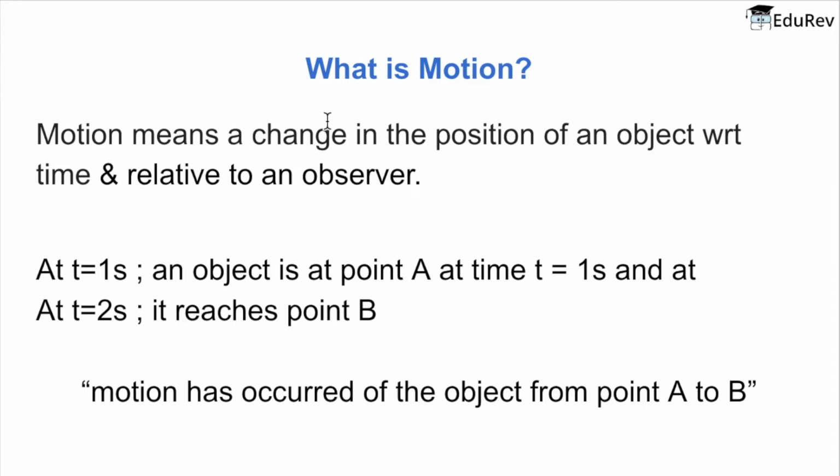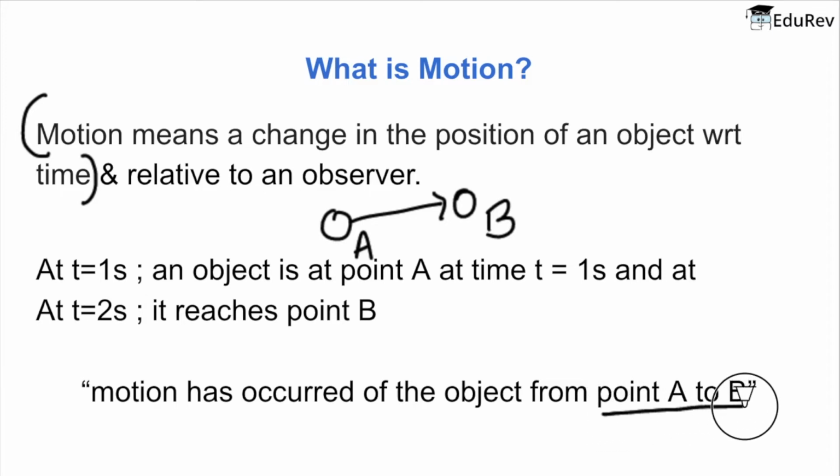Here's what motion actually means. Motion means a change in the position of an object with respect to time and relative to an observer. So let's decode the first part of the definition, that is, change in position of an object with respect to time. So if an object is at point A at t equal to 1 and it reaches point B at t equal to 2 seconds, then we say that the object has moved or motion has occurred for the object from point A to B.